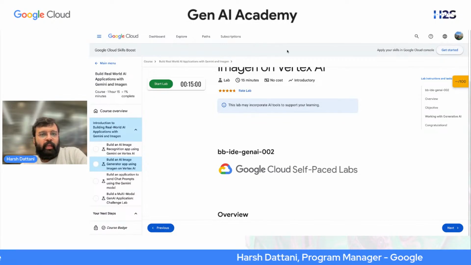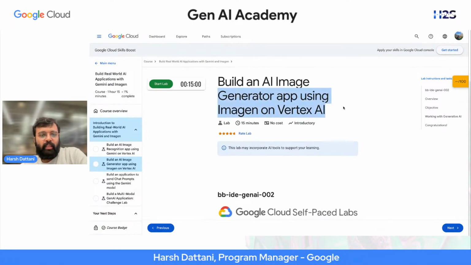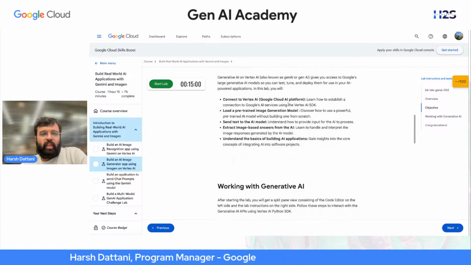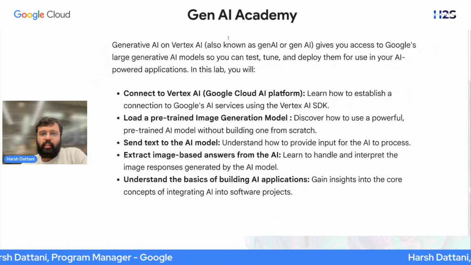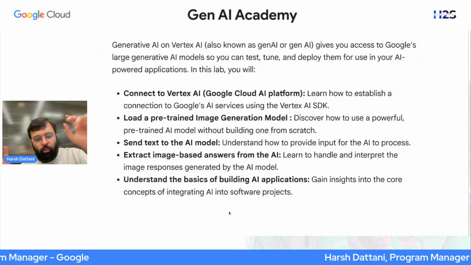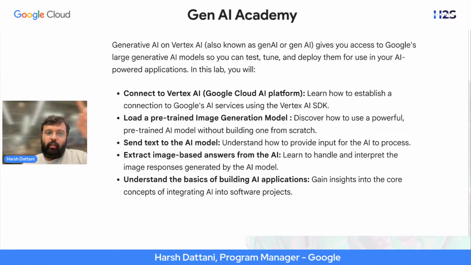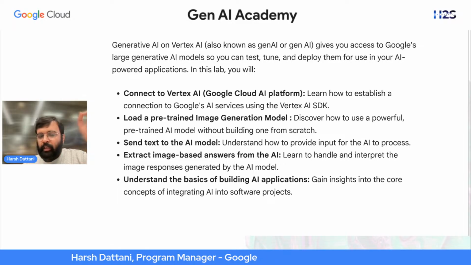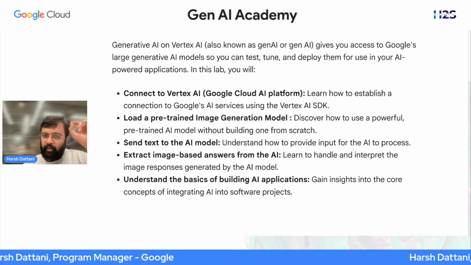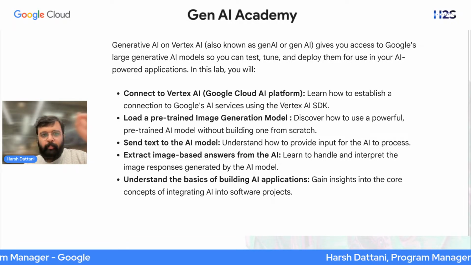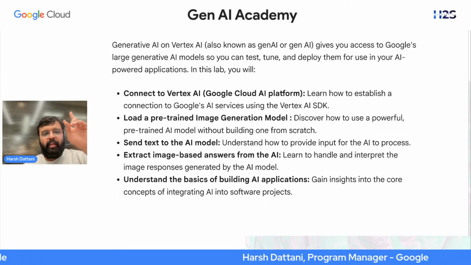Right? So here we are building an application which can generate images. Same steps, see over here, steps will be the same. If you now know how to build a GenAI application: step one, connect to Vertex AI. How will we connect it? By importing libraries and defining variables. Easy. Step two, load a predefined model.